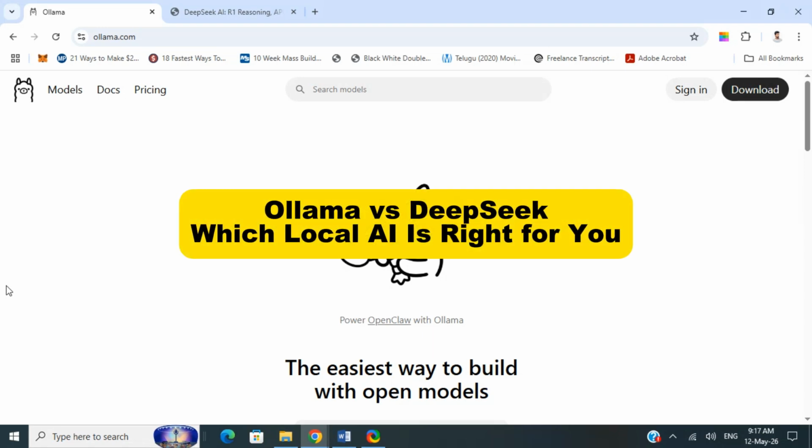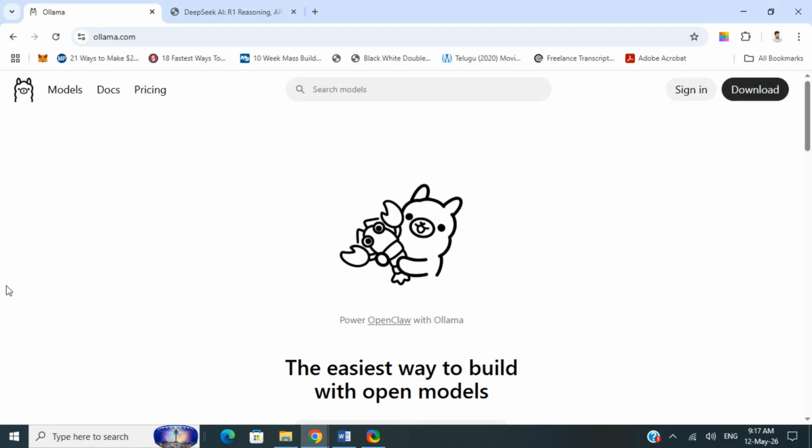Everyone's talking about running AI locally, but here's the truth. Most people are choosing the wrong setup. Should you use Ollama or DeepSeek? Let's look into this video.